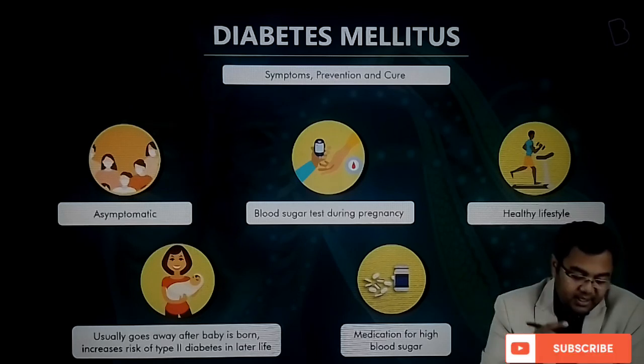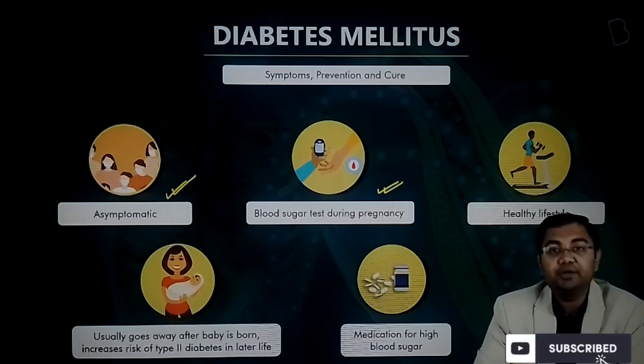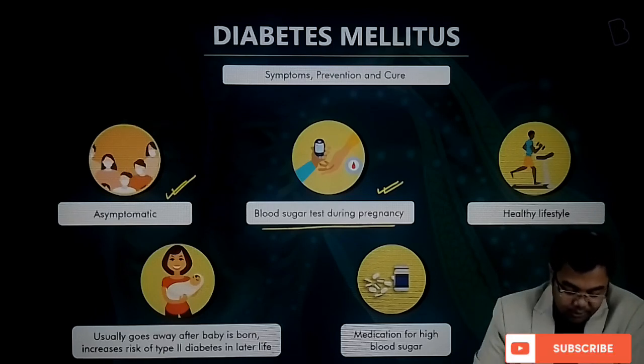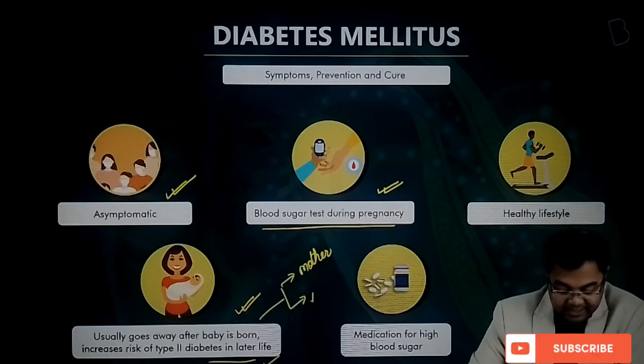So you can say that it is asymptomatic. And the only way to know that this kind of diabetes has developed in a woman is through a blood sugar test during pregnancy. So it usually goes after the baby is born. Increased risk of type 2 diabetes in later life is also seen for the child as well as for the mother, both for the mother and the child.